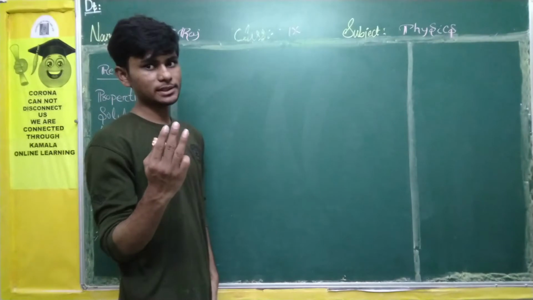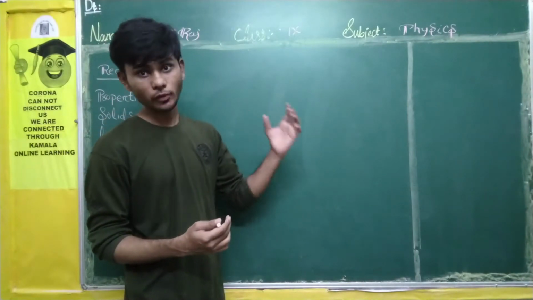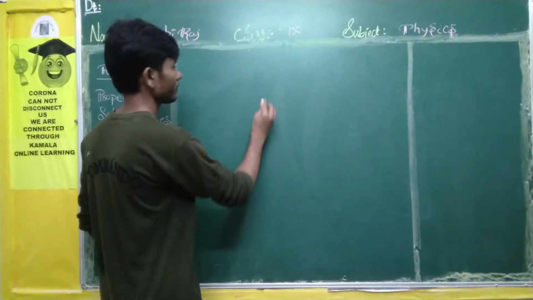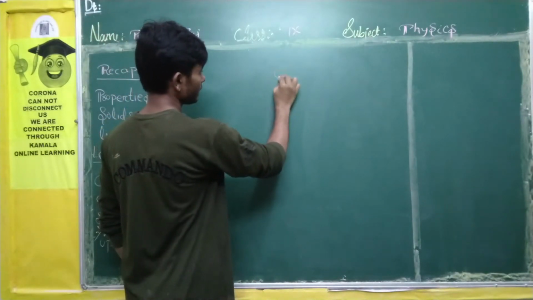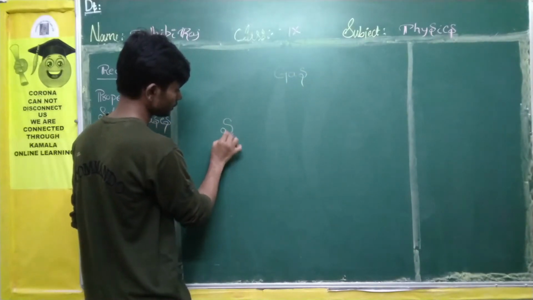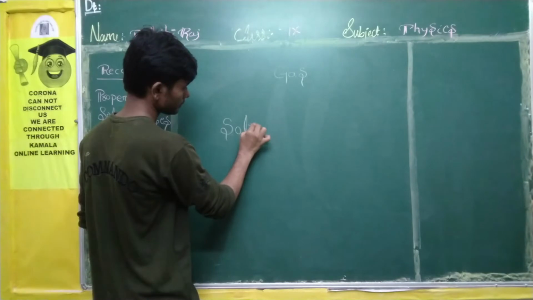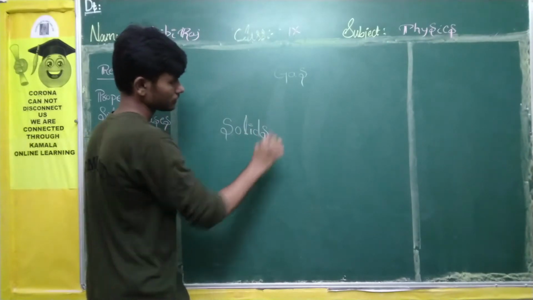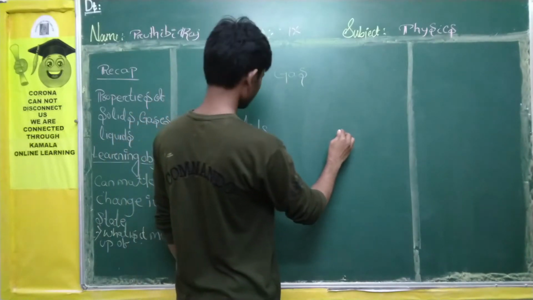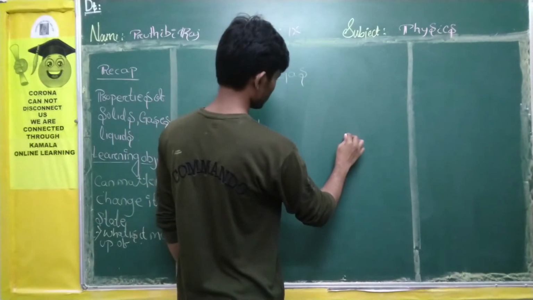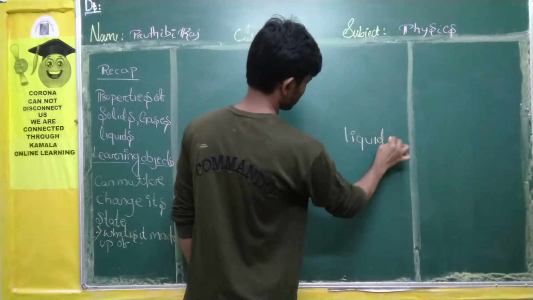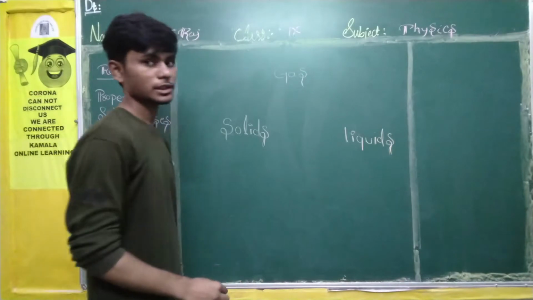So there are 3 states, students. I'll give you a pyramid. You need to follow that pyramid so that you will get everything from there. Okay? So let me write here gas. Let me write here solids. And again, let me write here liquids.